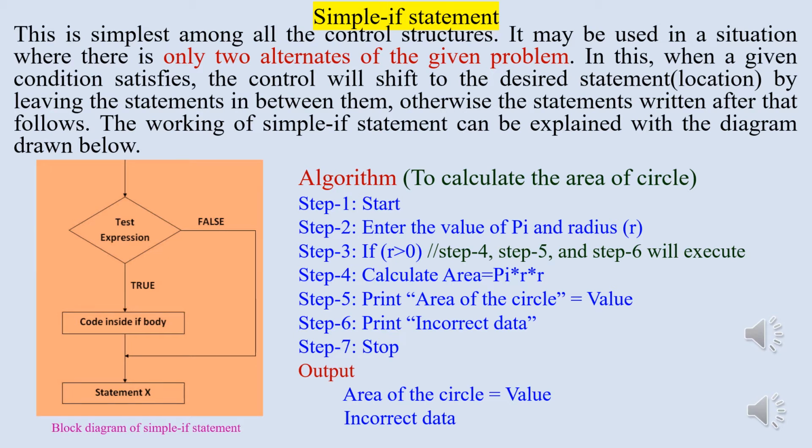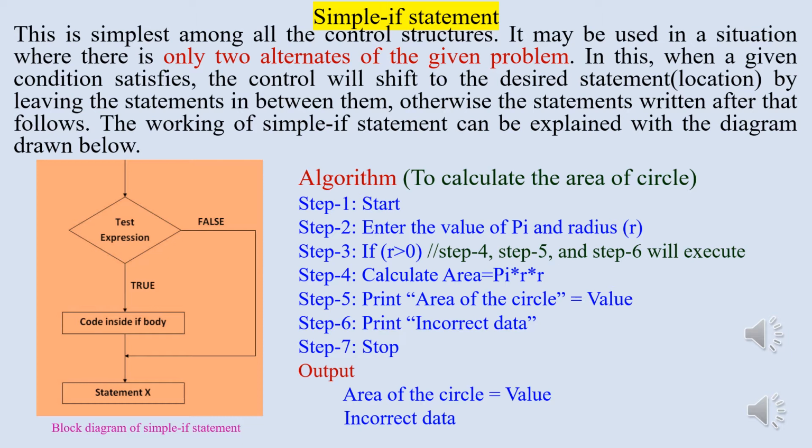To explain the same, the algorithm to calculate the area of a circle is taken. In the algorithm written, we have to enter the value of pi and radius r. Here pi equal to 3.14159 is a constant, so we cannot take any decision on it. Hence, based on the value of radius entered, that may be positive, negative or 0, the given condition, that is r greater than 0, is verified.